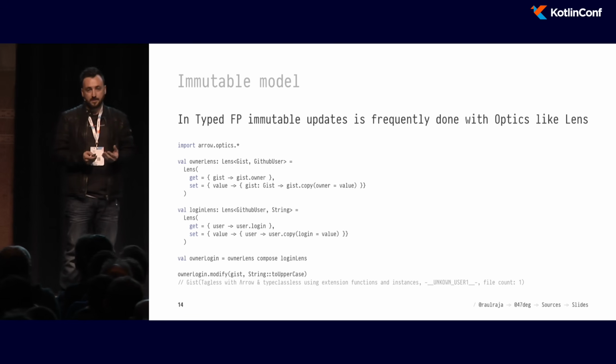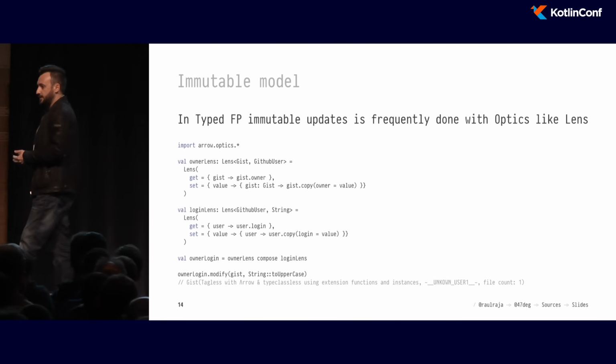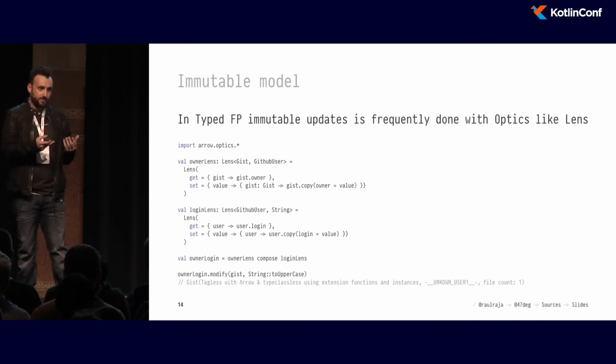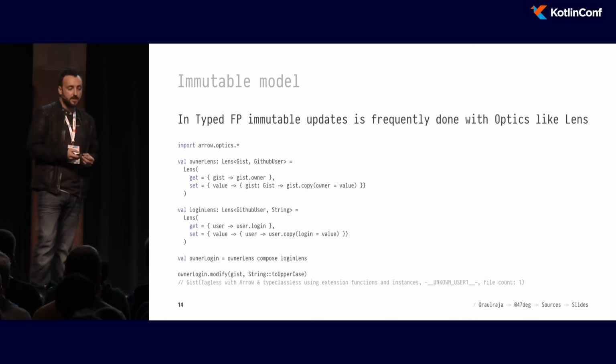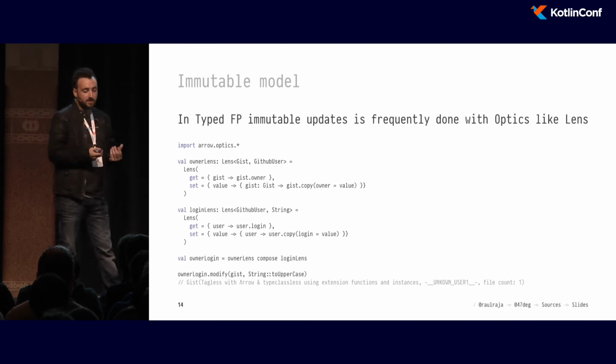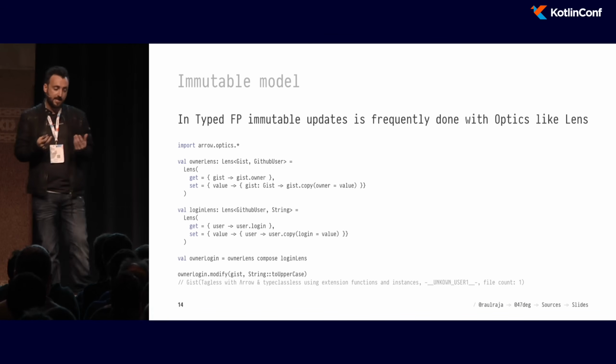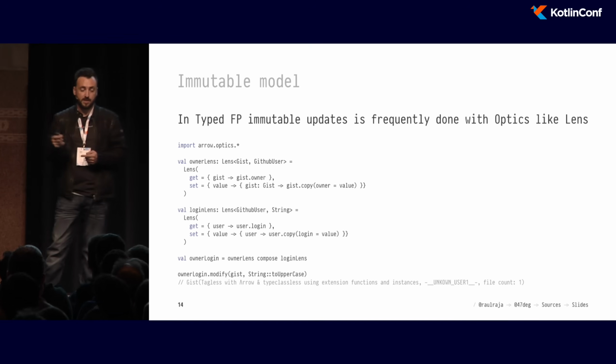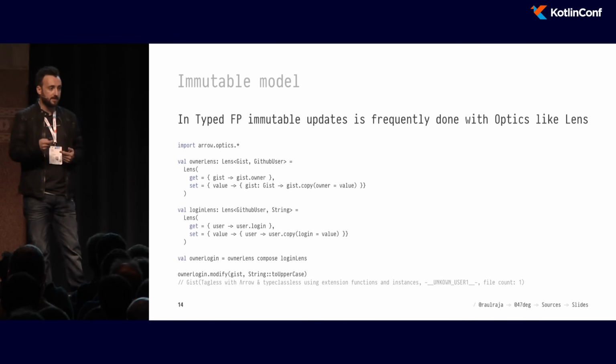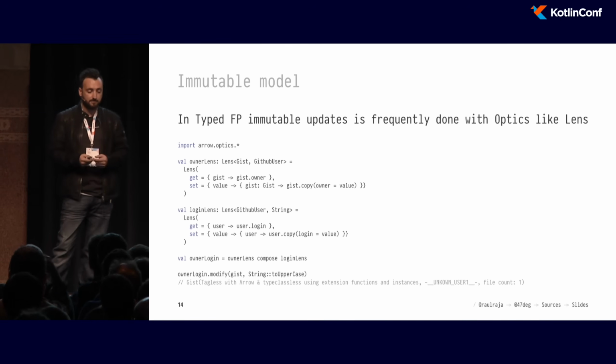But Arrow provides something called optics. Optics is the way in functional programming to update an immutable model. Optics have a data type called lens, and lens is nothing but a getter and a setter. So with a lens, you can establish how you get to a given property and how you change its value.